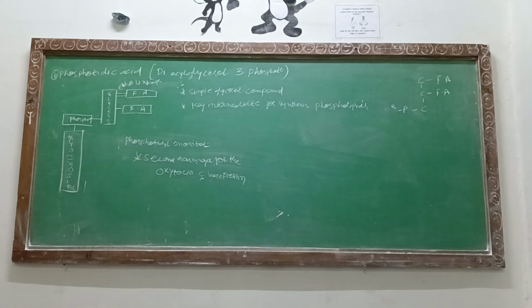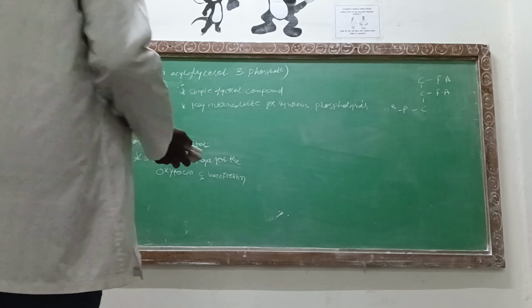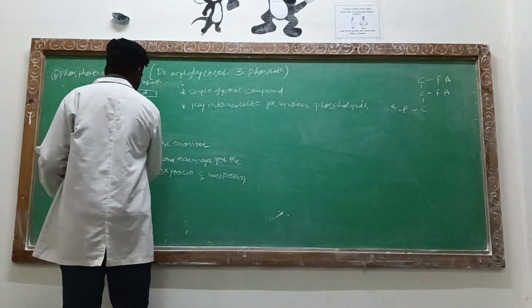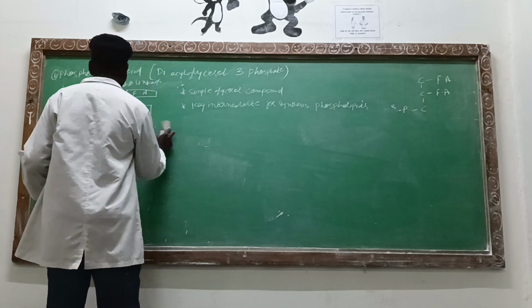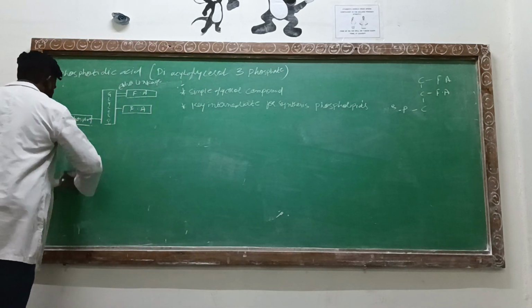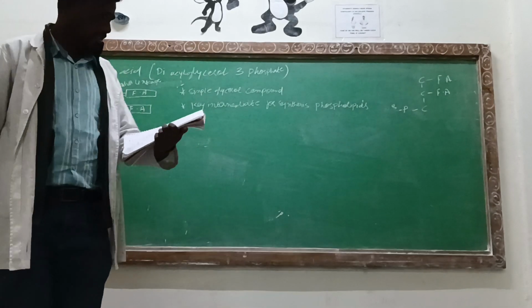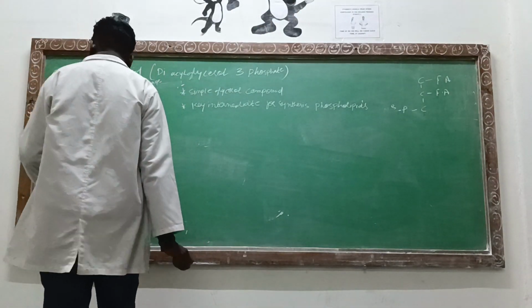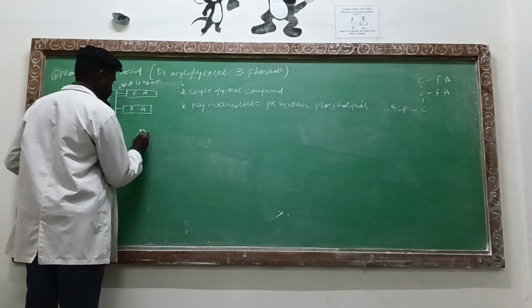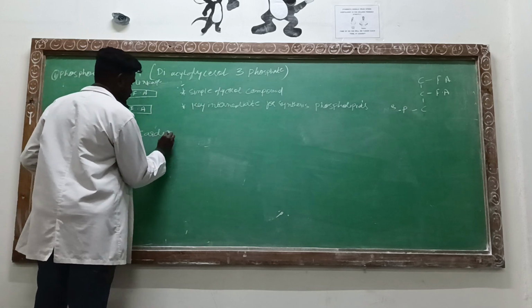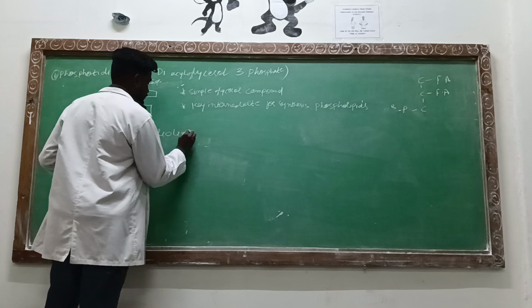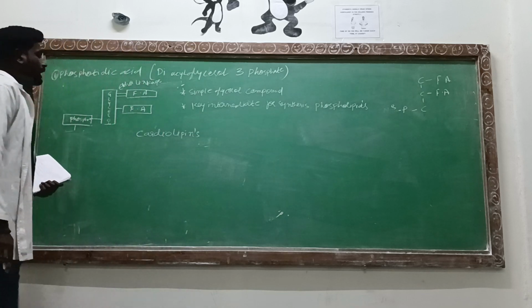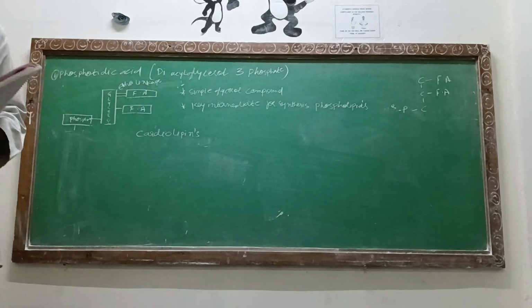Phosphatidylinositol. Now the last one which has been left out is, it is not similarly structured, it is present in the cardiolipids. Now the cardiolipids, the last thing without the nitrogenous base, are the cardiolipids.